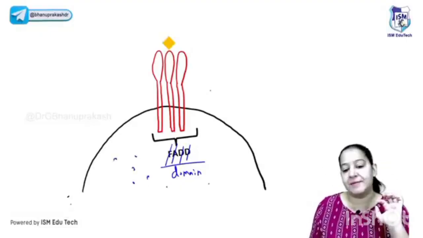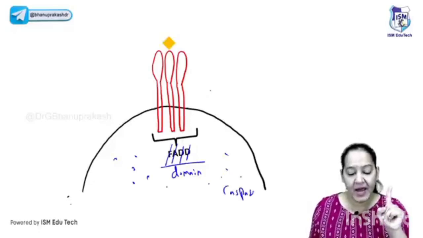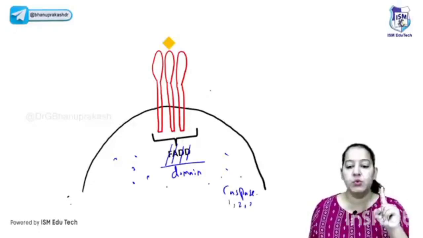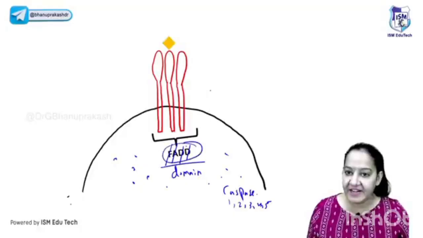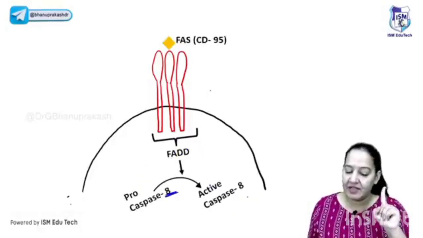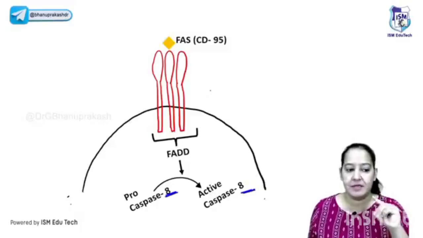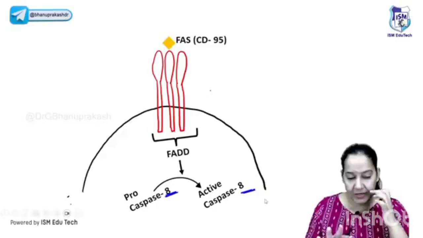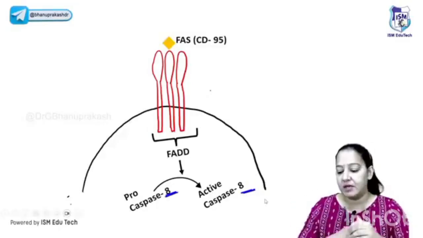Now in the cytoplasm, caspases are present. I told you, the main enzymes here are the caspases. There are many types of caspases: caspase number 1, 2, 3, 4, 5. Because of the formation of FADD, the first caspase which is activated is caspase number 8. The inactive caspase 8 is converted into active caspase 8. This is the intermission of this story. I will continue the story in the execution phase. This is the initiation phase. You got it, initiation phase?